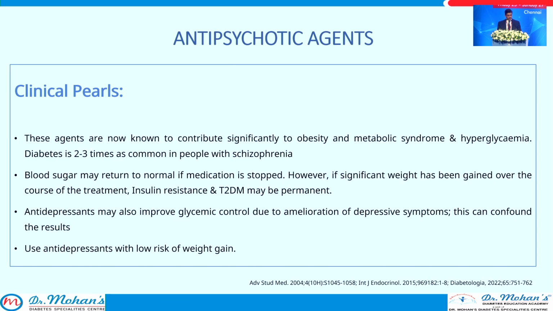So the clinical takeaway message is that these agents are now known to contribute significantly to obesity, thereby to metabolic syndrome and hyperglycemia. Diabetes is 2 to 3 times as common in people with schizophrenia and psychosis, and blood sugar may return to normal if the medication is stopped. However, if significant weight has been gained over the course of the treatment, insulin resistance and diabetes can even be permanent. Antidepressants may also improve the glycemic control due to amelioration of the depressive symptoms. It can improve the symptoms, and this can confound the results. So use a drug wisely with a low risk of weight gain.